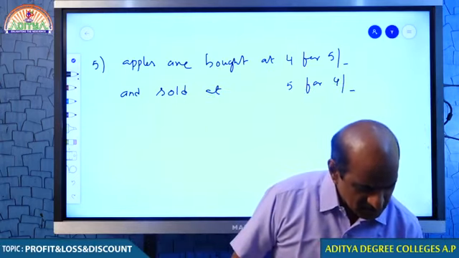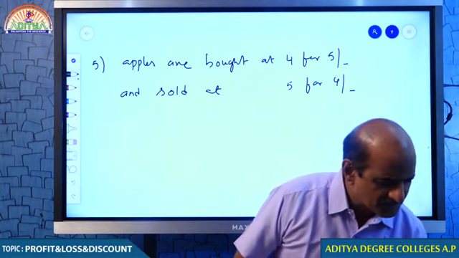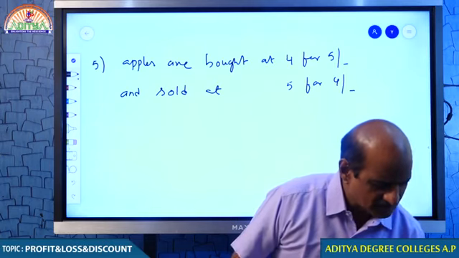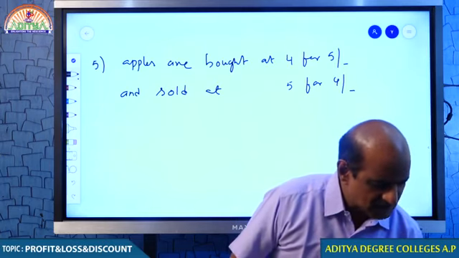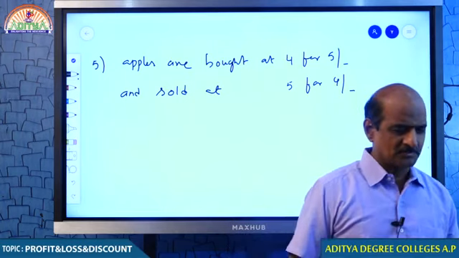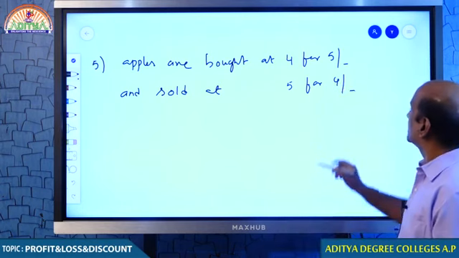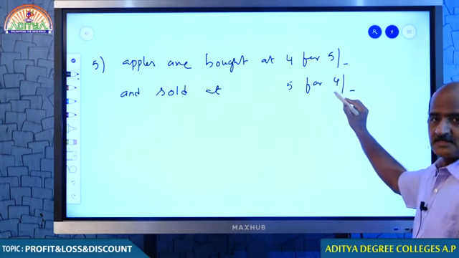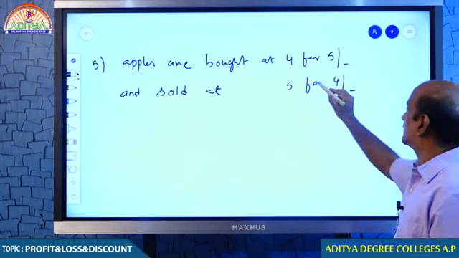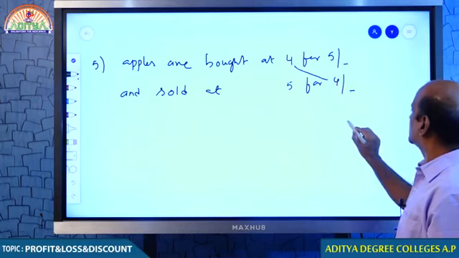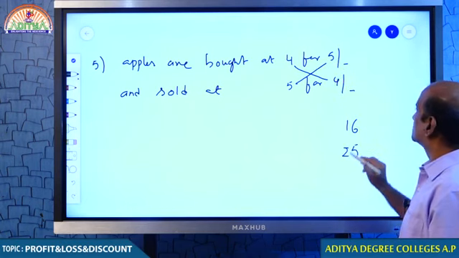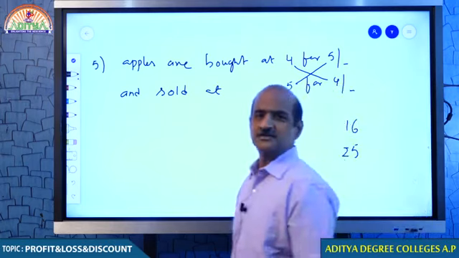Students, somebody mentioned the businessman is going to get profit. No, no, no. Tell me, students, yeah, wonderful. Now you are online. Very good. You are giving me only percentage, but you should also give me whether it is profit or loss. Then only I can understand that you are clear about the topic. Well done. He bought for 5 rupees, but he got only 4 rupees, which means it is a loss. Let us check how much is the loss. 4 into 4, that is 16, and 5 into 5, that is 25. You know how to handle this question.